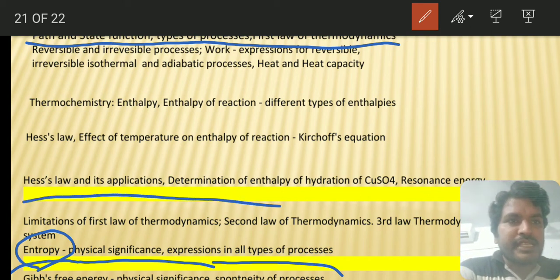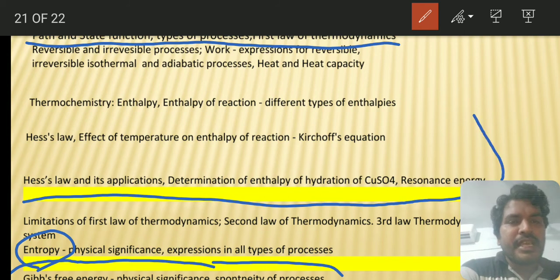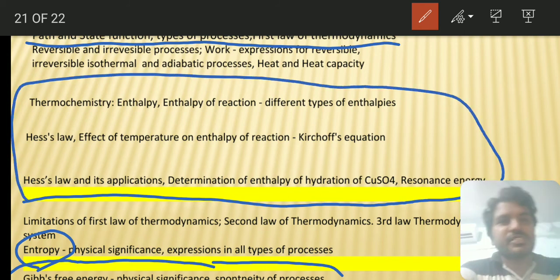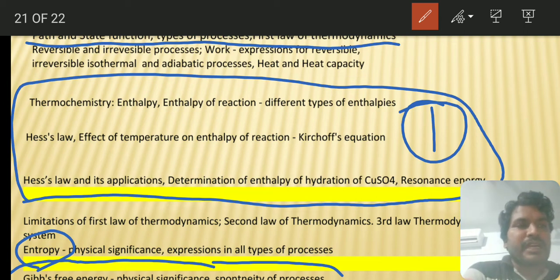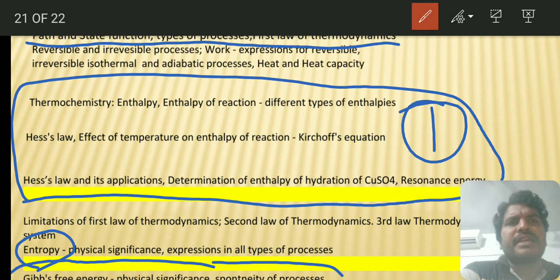Hess law and its applications, determination, thermochemistry. From this thermochemistry, one question you can expect, like enthalpy of reaction. How to find enthalpy of reaction? What is enthalpy of formation? How can you define enthalpy of formation? How to find the enthalpy of formation? For elements, enthalpy of formation is equal to 0.